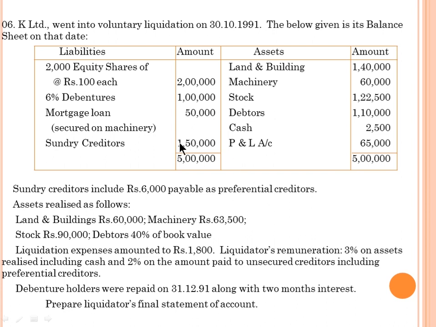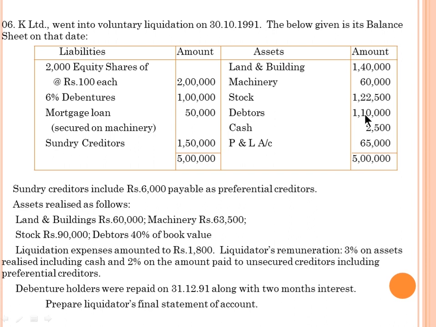Here how much are sundry creditors? 1,50,000. Out of 1,50,000, 6,000 we are going to consider as preferential creditors. And what about the remaining balance? 1,44,000 we are going to take as unsecured creditors. Okay. Assets realized as follows. Land and building 60,000, machinery 63,500, stock 90,000, debtors 40% of the book value.